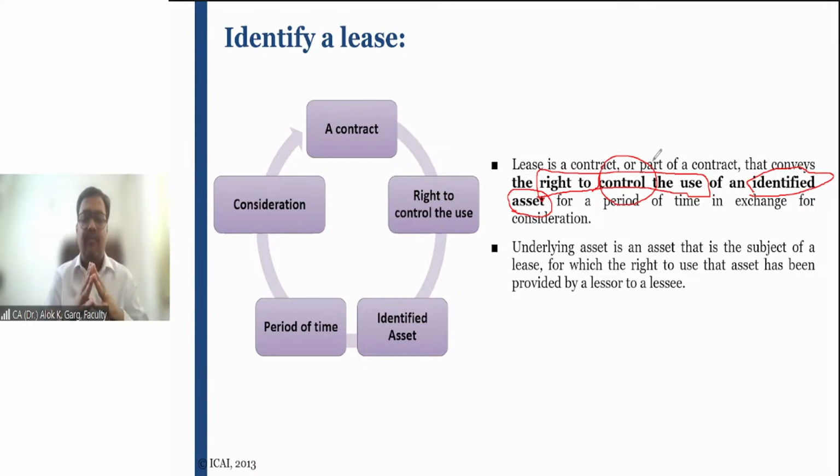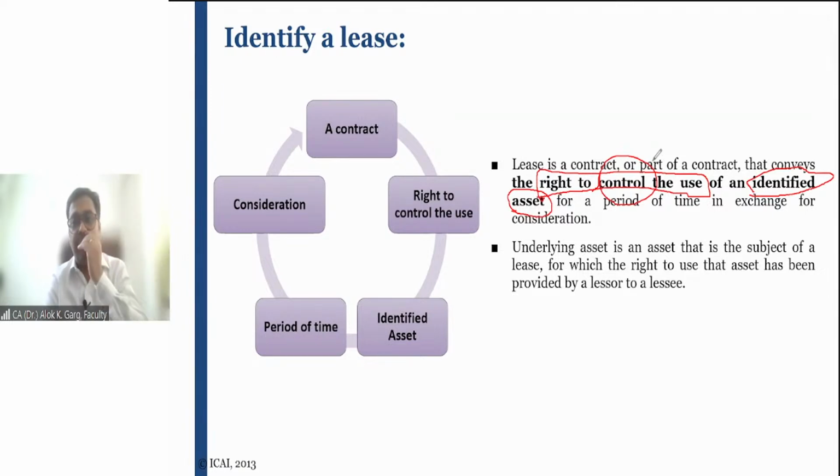Is that clear? So now for identification of lease, we will be discussing two key terms. Number one, the meaning of identified asset. Second, the meaning of right to control the use, right? And the specified period of time refers to the lease term. And in exchange for a consideration means we will be talking about the minimum lease payments, the lease payment, the lease rental.